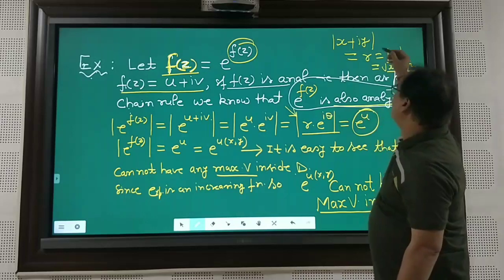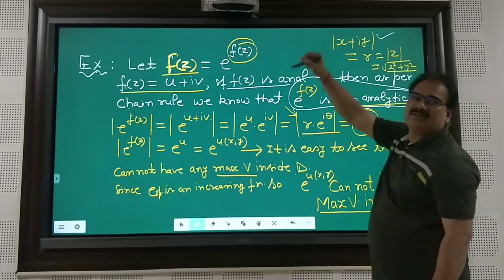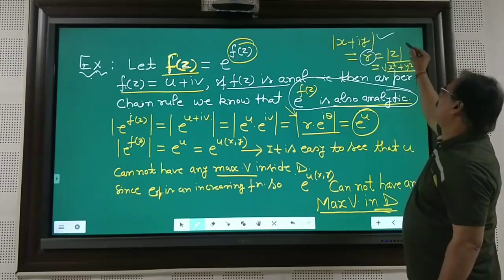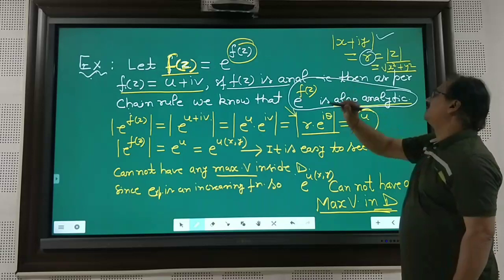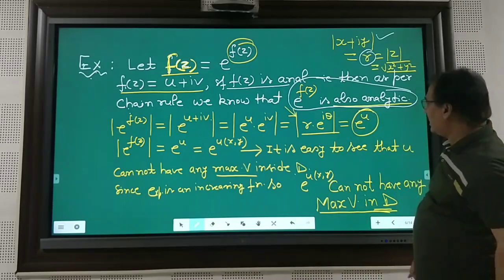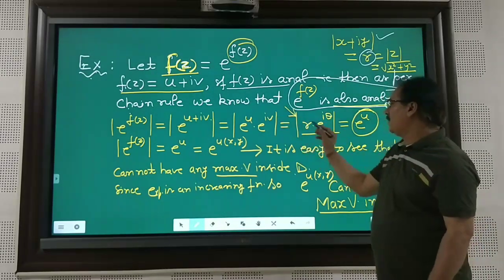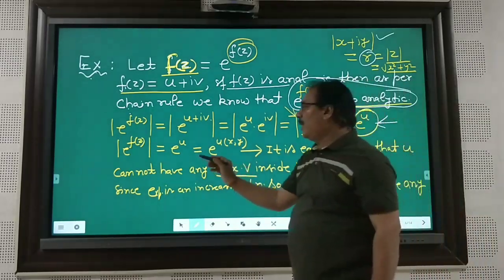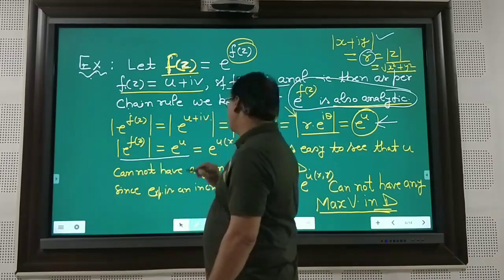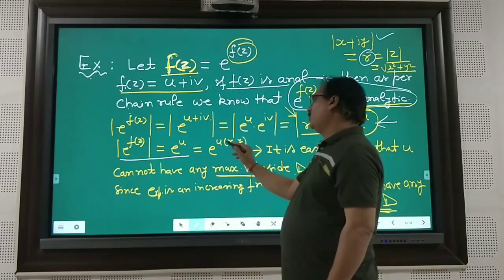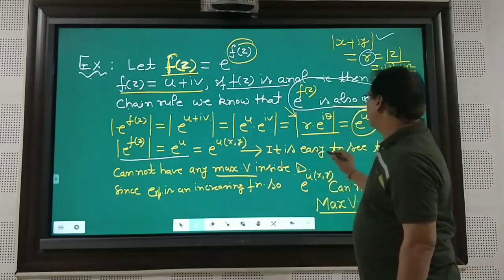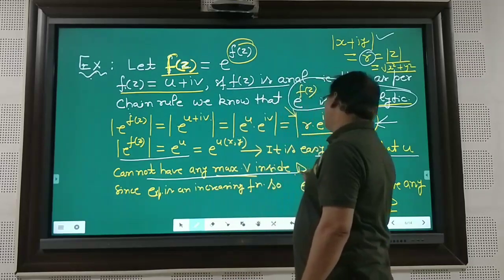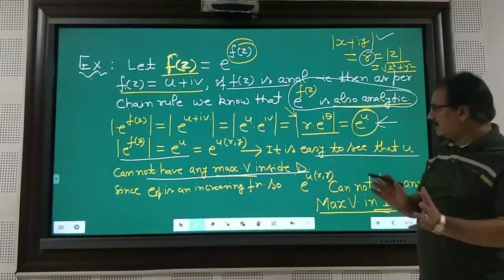This is the same as, if I want to write the modulus of x plus iota y, then of course the modulus will be r, which is mod of z, under root x square plus y square. That is a real quantity, an absolute function. It means the modulus of this is only e power u. Just remember this. The modulus of e power f(z) is nothing but e power u, which represents e power u(x,y), and it is easy to see that it cannot have any maximum value inside the domain D.